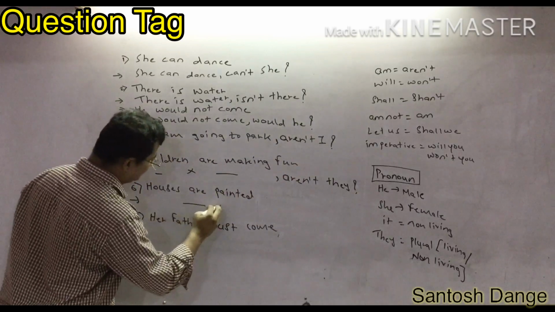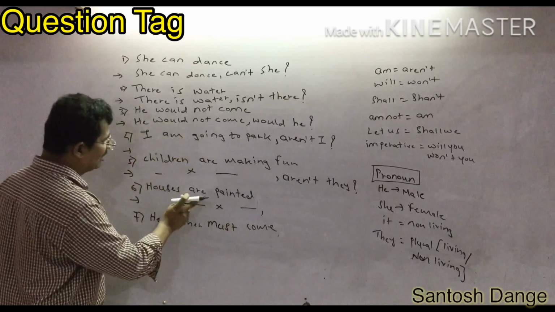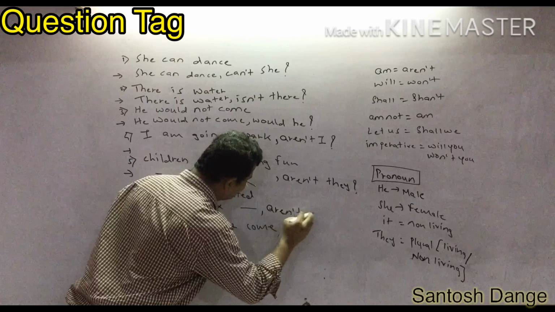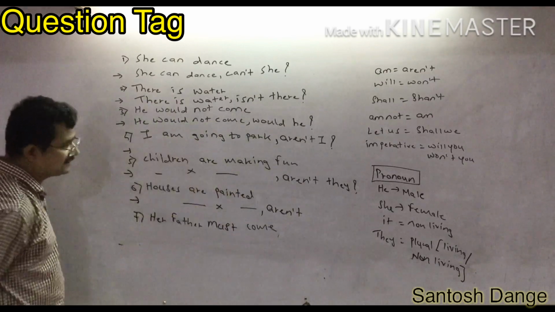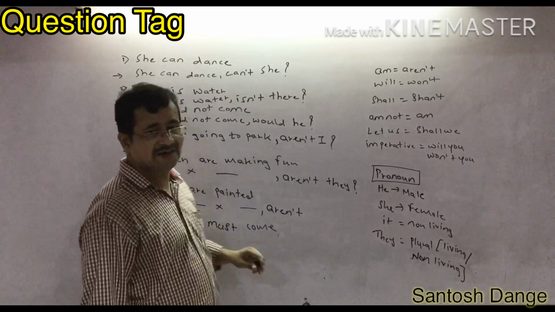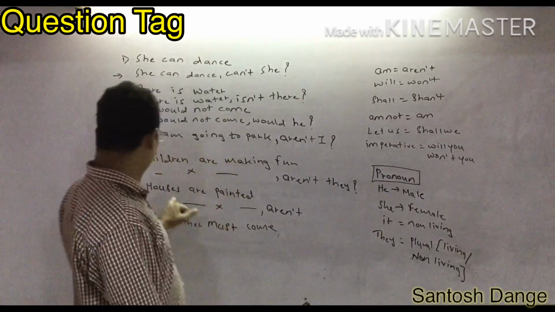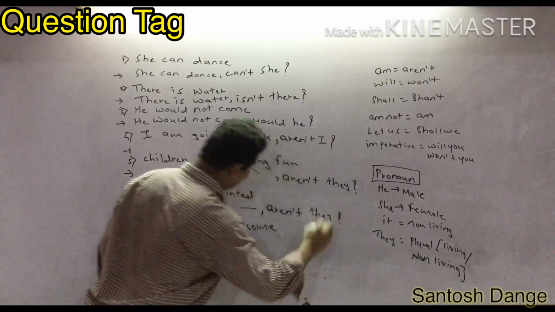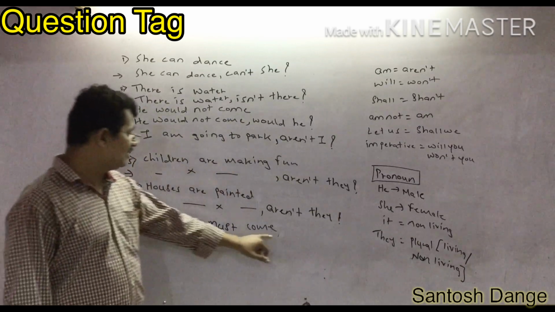In the next sentence you must write: Houses are painted. Write the given sentence as it is. Give a comma. What can you remove from the sentence? Are is going to be converted into aren't, and houses is in the plural form. It is not a living thing, but still I am going to write there they. So it will be aren't they. Getting it now?